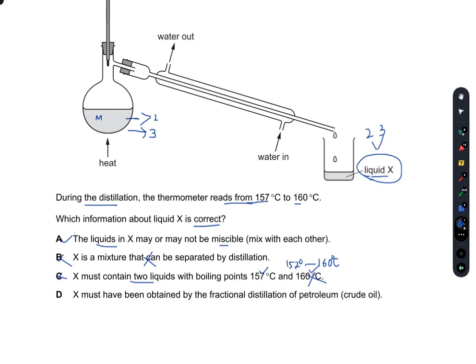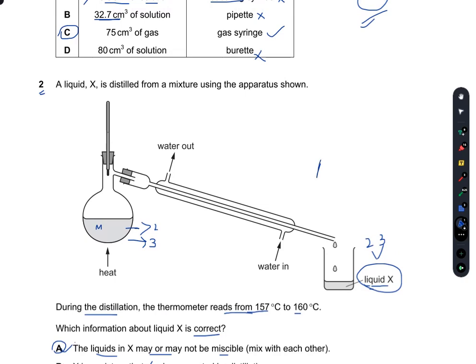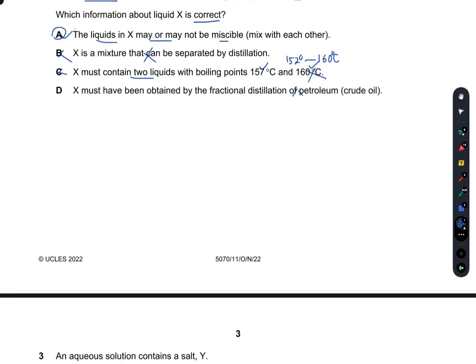X must have been obtained by the fractional distillation of petroleum crude oil. No, this is again an incorrect statement. So A makes the most sense. These liquids in X may or may not be miscible. They may not mix with each other, or they may mix with each other. So that's why I say A is the best choice.